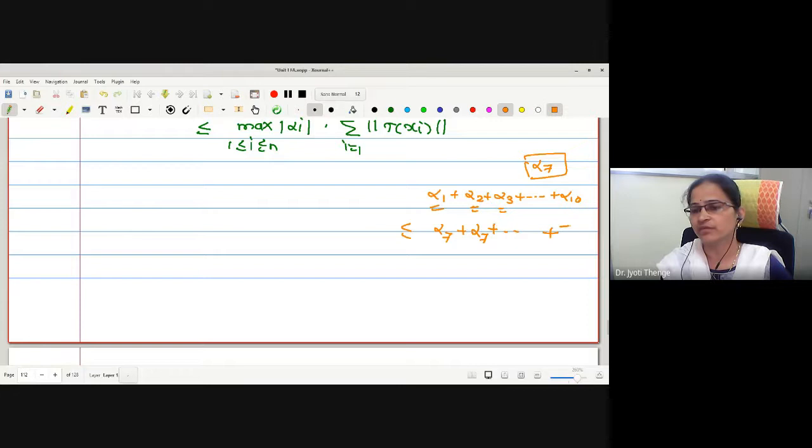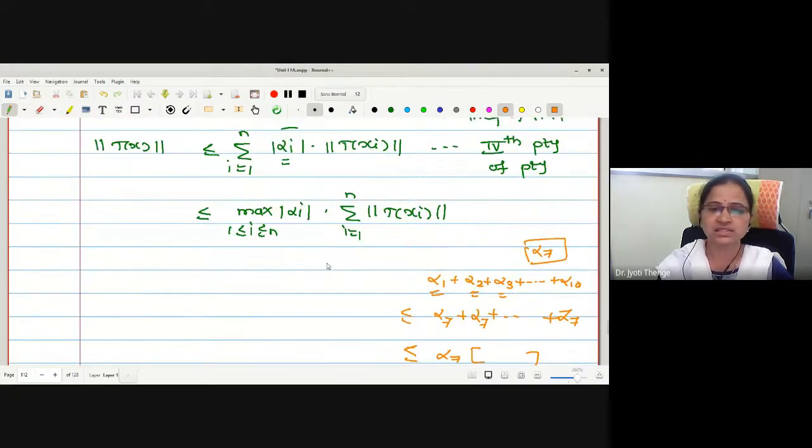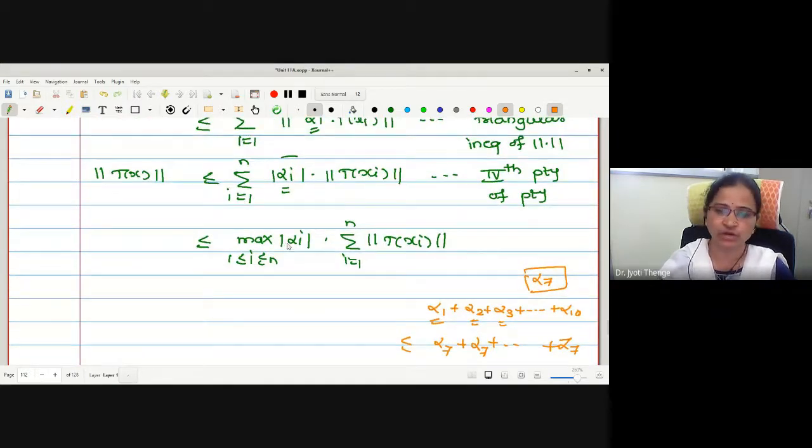Like this, every term I can replace by alpha 7. If I can replace by alpha 7, this can be taken out common. And whatever the particular value, suppose some mth value is maximum, then each alpha i is replaced by alpha m. Alpha m is independent of i, therefore it is taken out. Therefore, I have written here maximum mod alpha. I hope you are getting me.